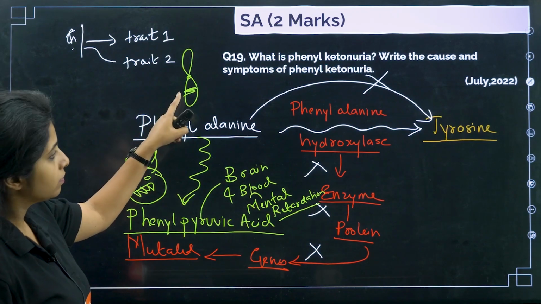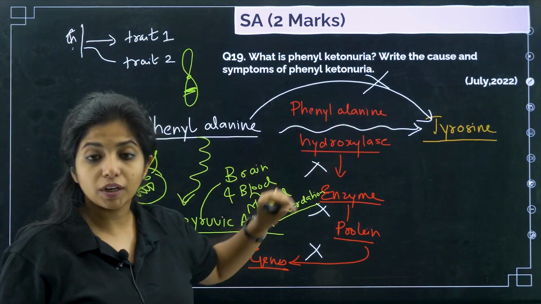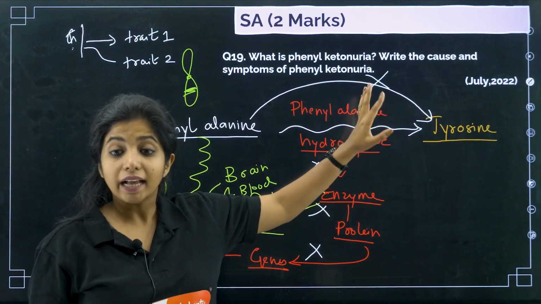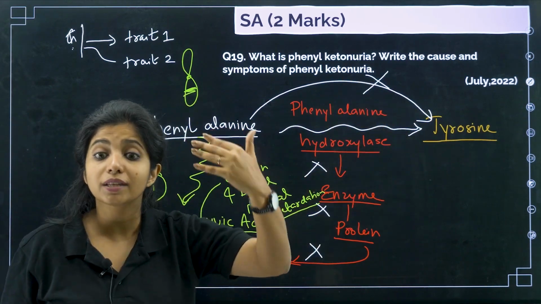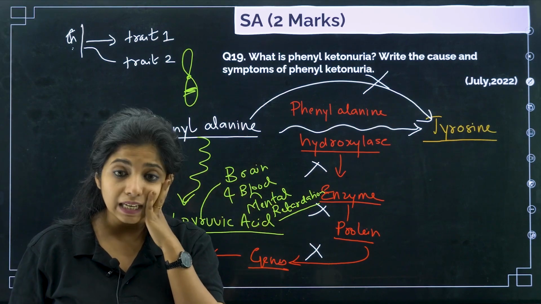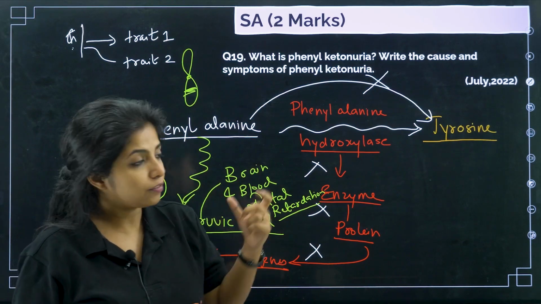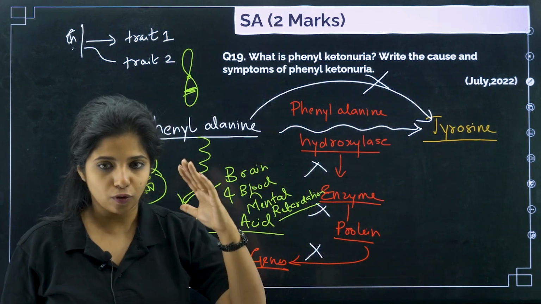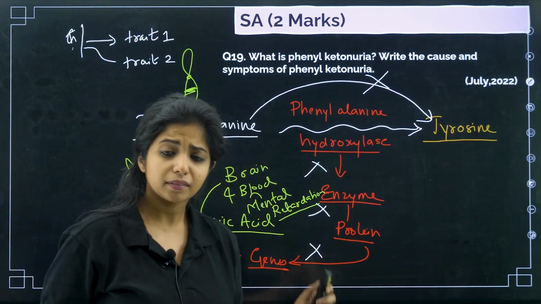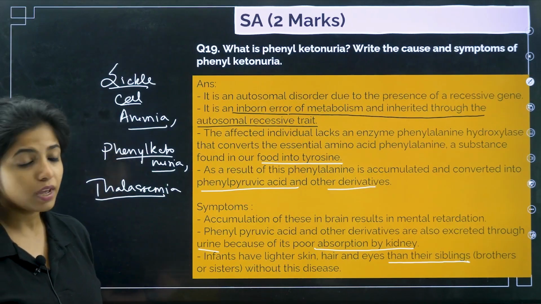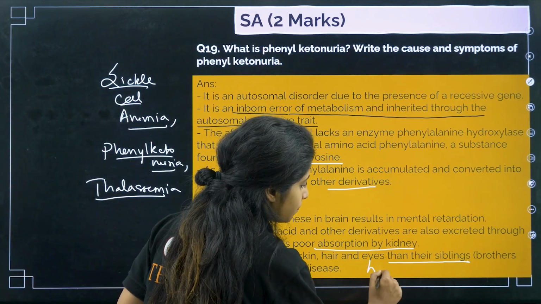So this particular gene, which is coding for this particular enzyme, is forming tyrosine initially, and this tyrosine helps in the formation of something else, which is known as melanin. And melanin is responsible for our skin and hair pigmentation. So if tyrosine is not there, melanin is not there. If melanin is not there, our pigmentation also goes low. Which is why people who have this disease will indirectly have this condition also, known as hypopigmentation.